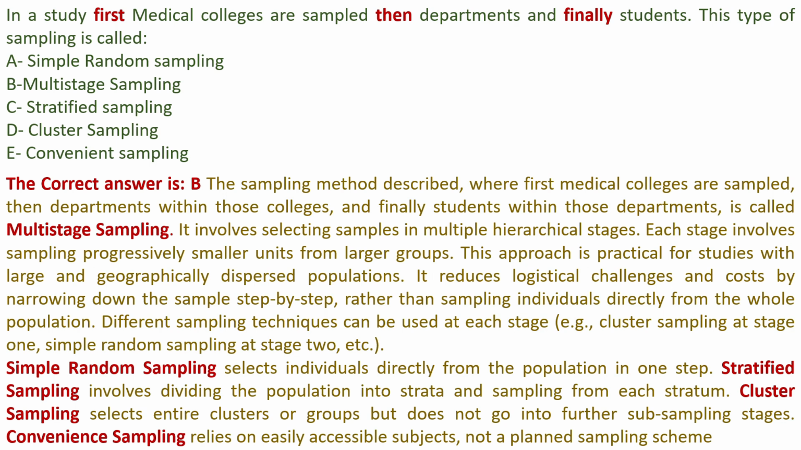Simple random sampling selects individuals directly from the population in one step. Stratified sampling involves dividing the population into strata and sampling from each stratum. Cluster sampling selects entire clusters or groups, but does not go into further subsampling stages. Convenience sampling relies on easily accessible subjects, not a planned sampling scheme.